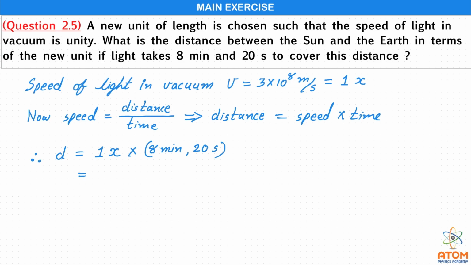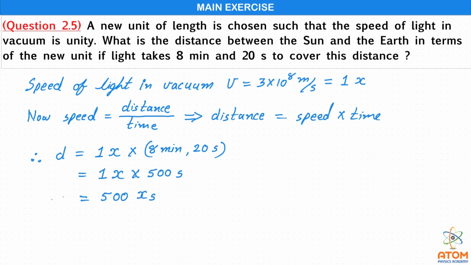So it is 1x into, now 8 minutes is 480 seconds and then 20 seconds again, so that becomes total 500 seconds. So d is equal to 1x into 500 seconds, or more precisely I can write now as 500 x second.